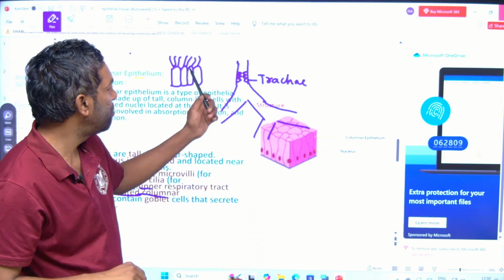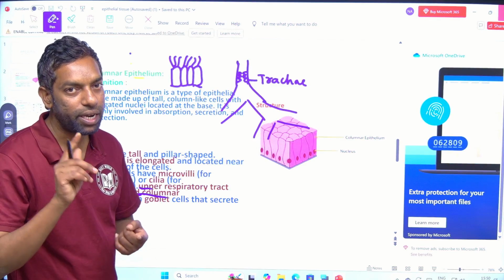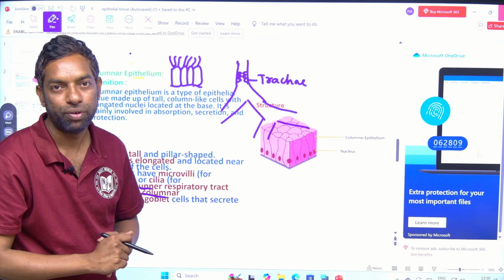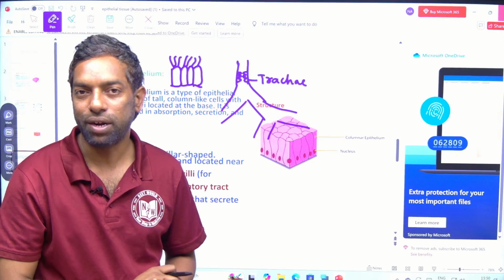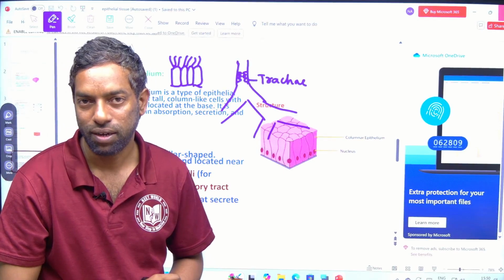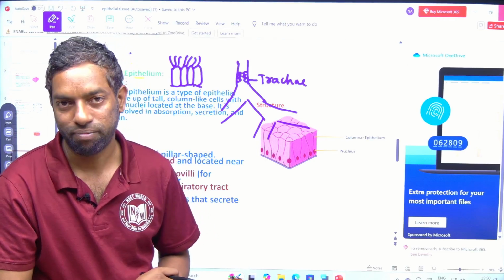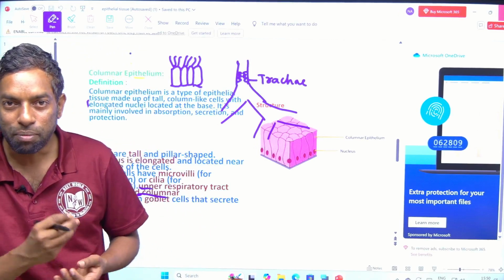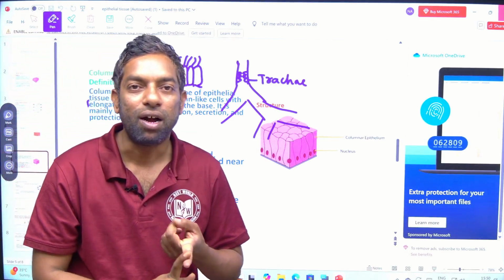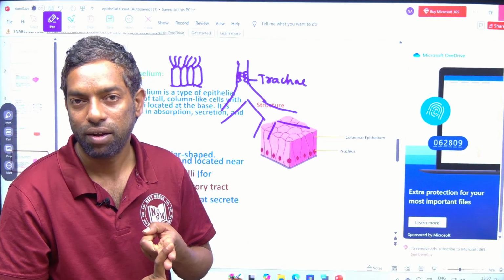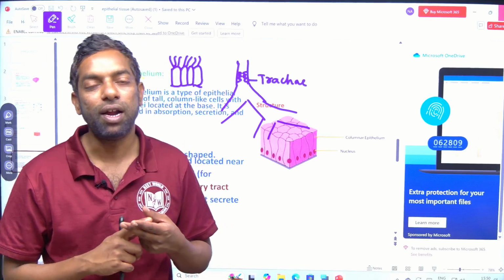Most important, ciliated columnar epithelial tissues are located in the upper respiratory tract. They release mucus and trap the bacteria, which is useful for trapping bacteria and conduction of air, meaning oxygen, into the trachea.